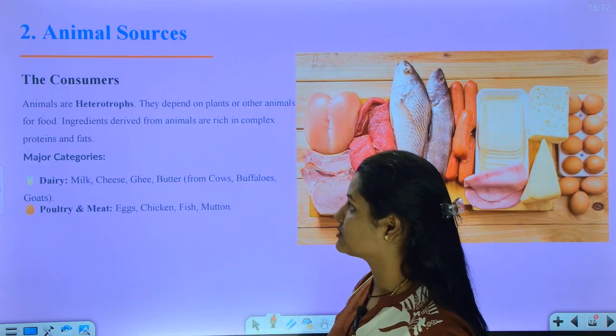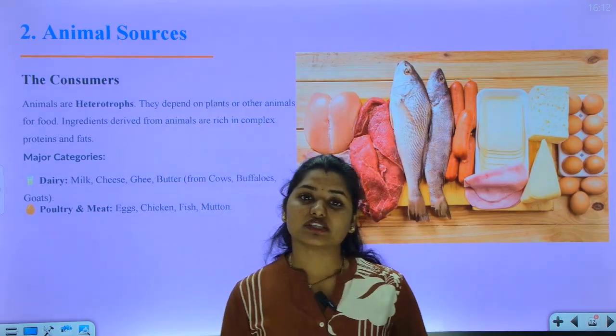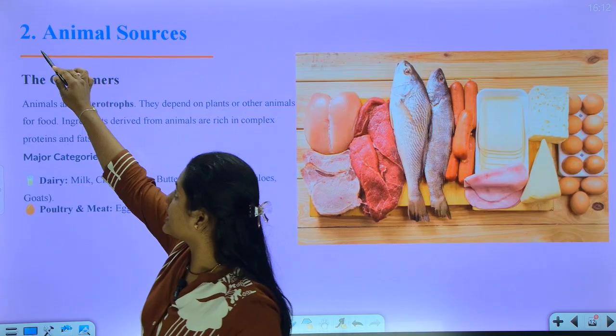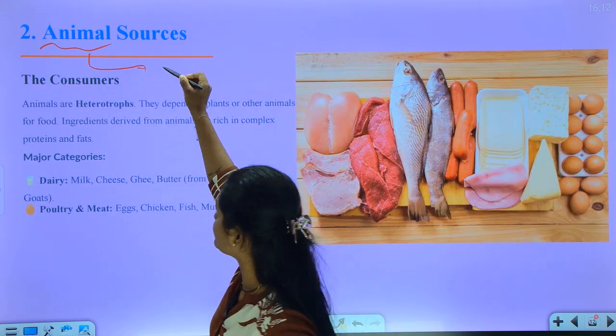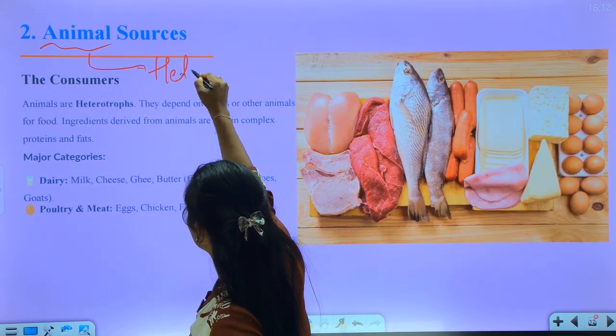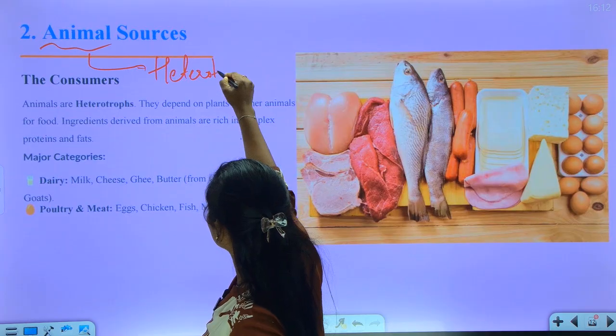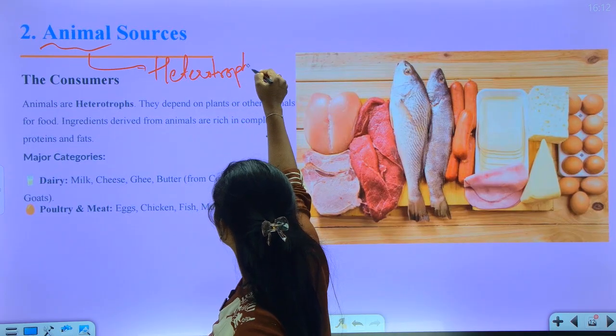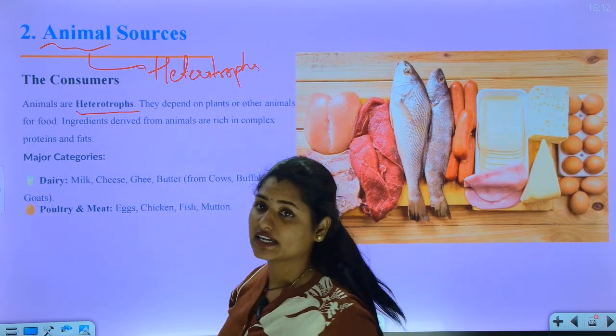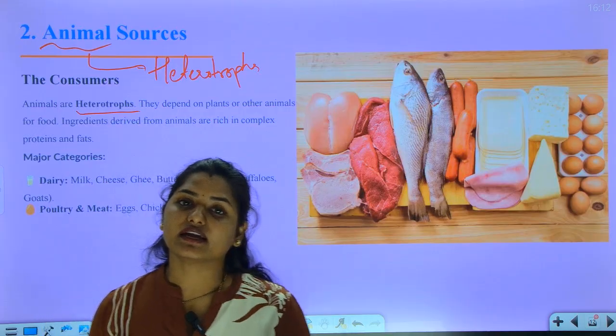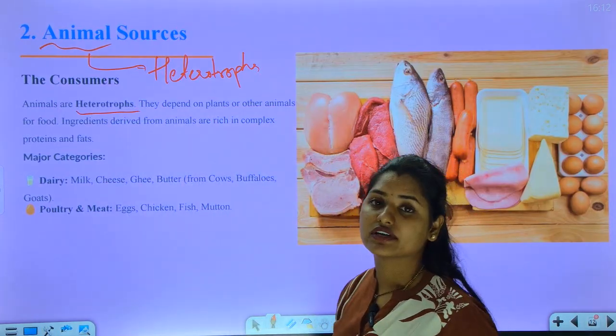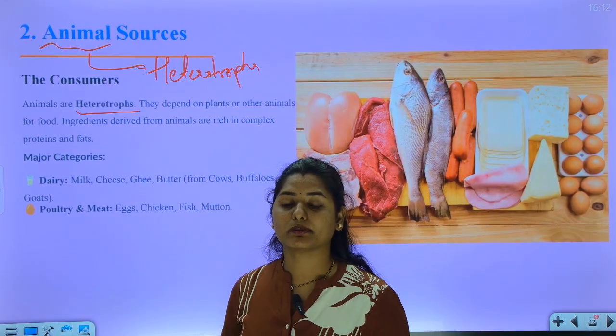Now coming to animal sources. These are called animals. So these are heterotrophs, right? Because they depend on plants and other animals for their food. They don't prepare their own food.